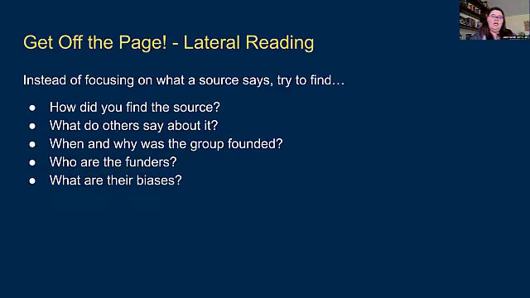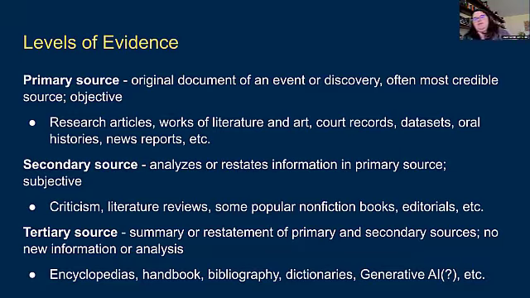If it's a prompt, you can again try to fact check it. So not what others are saying about the models so much, but the content that's in there. You can try to look into who founded the different companies for AI, who the funders are. And again, remember those biases that are inherent in anything in our lives. And again, that's reproduced on the internet and in this training data that we're seeing with AI. Okay. So we also need to think about the levels of evidence.